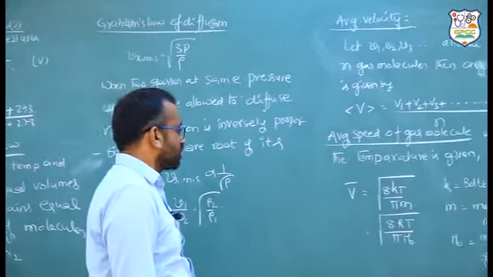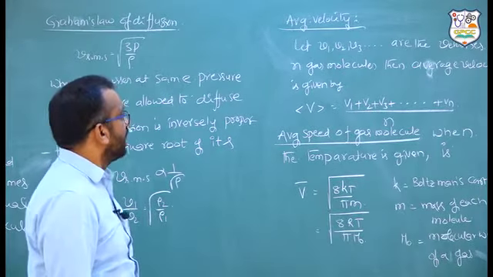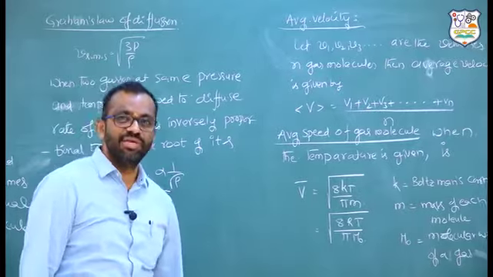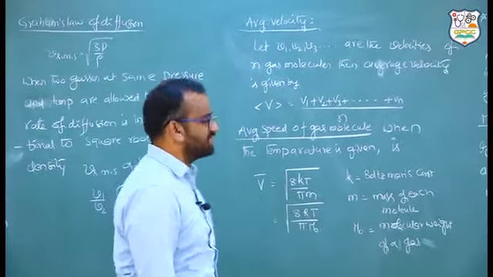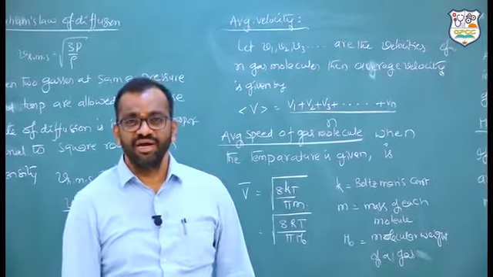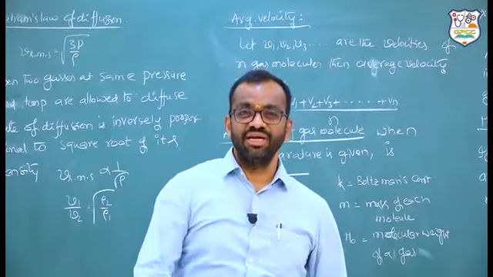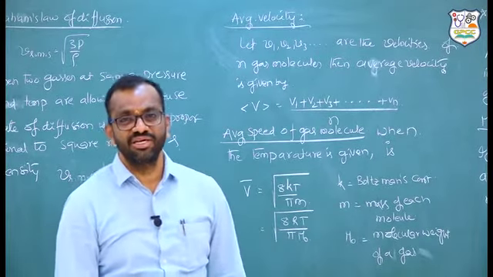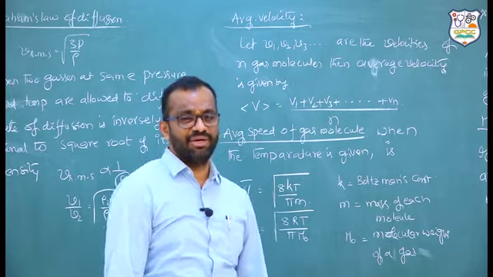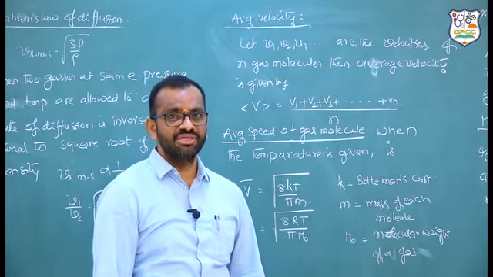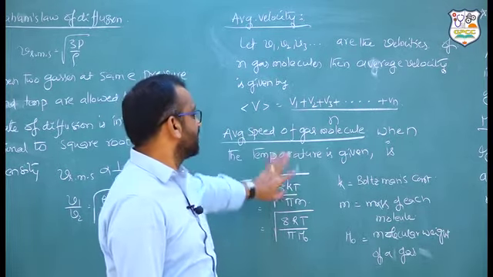Next, to solve the problems in this topic, average velocity. What is the meaning of average velocity? Some velocities V1, V2, V3, V4, up to Vn are given. We take V1 plus V2 plus V3 and so on, divided by the number of values: 4 means 4, n means n. This is the average velocity.